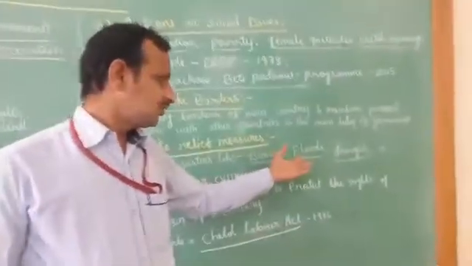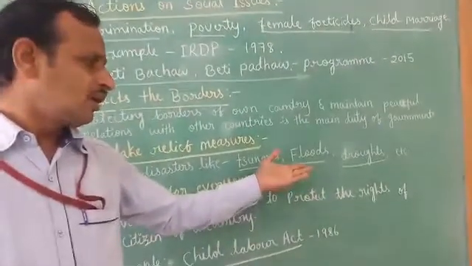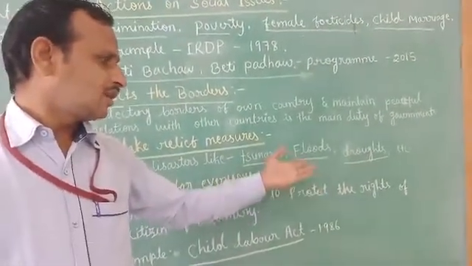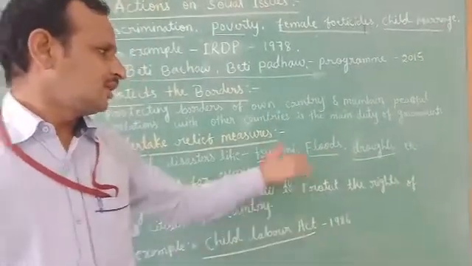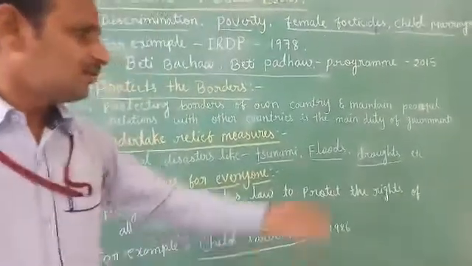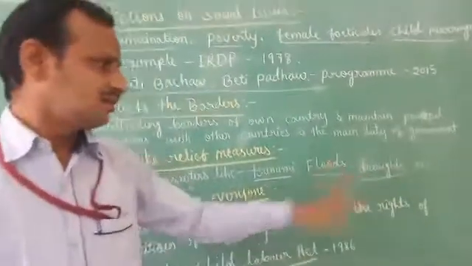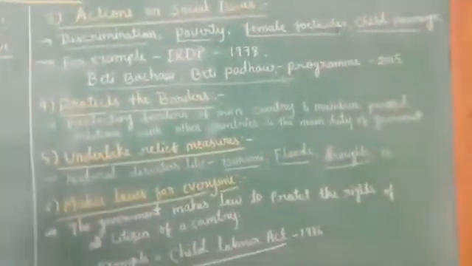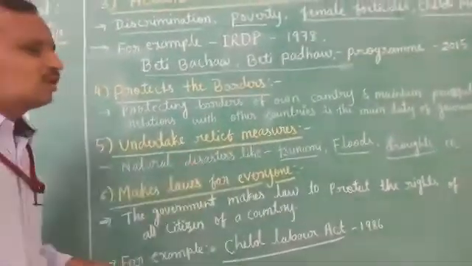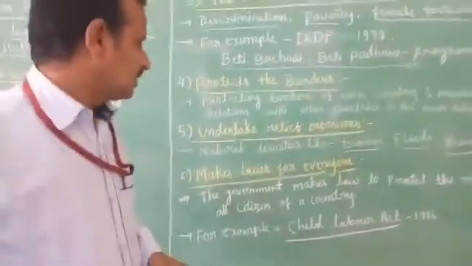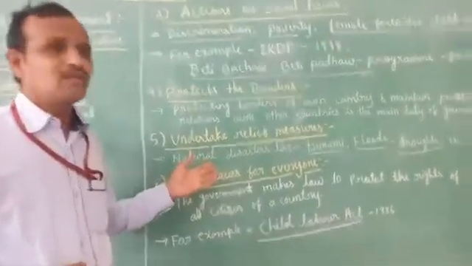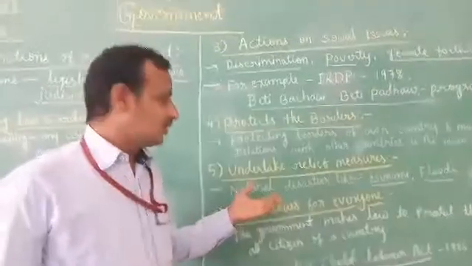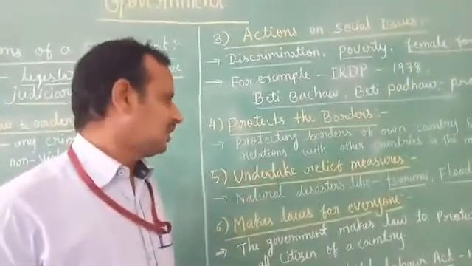And floods also, you know, floods means the overflow of water and merging to the land. That is the meaning of floods. And drought, you already know, is less rain. So during this time the government helps the people. That's why the government's role is very important here.